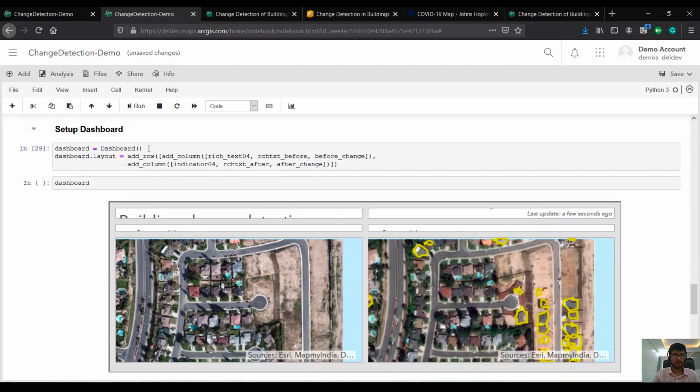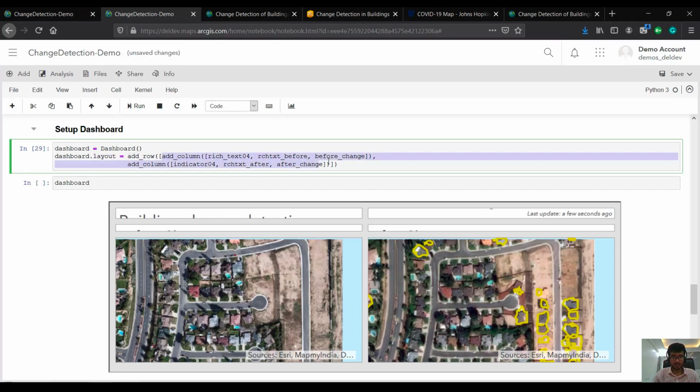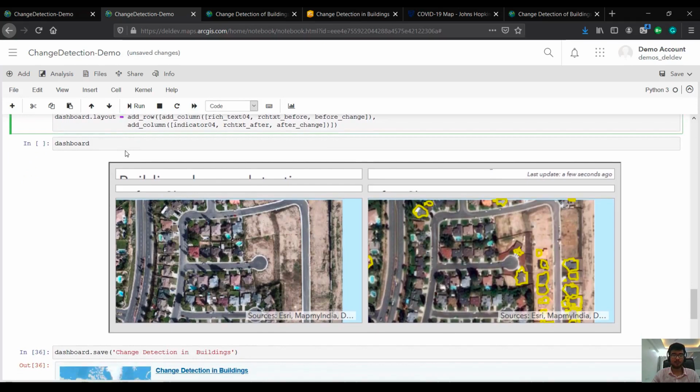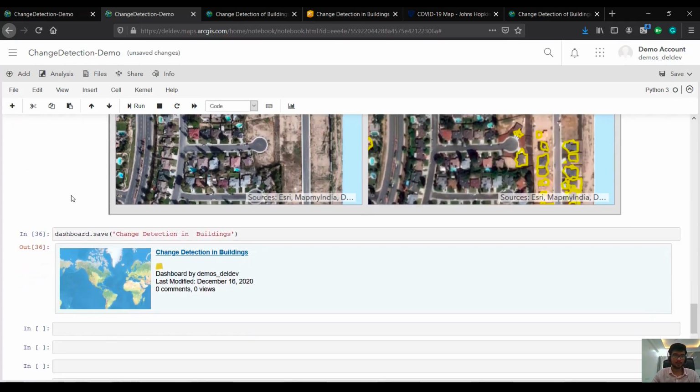Now that I've got all the necessary parts, I set up my dashboard. I set the layout of the dashboard. I add a row where there are two columns, one which contains these things and another column which contains these things. So this column corresponds to this left column, and this bottom corresponds to the right column. And when I add a row, it inserts this row. Using these two functions, you can create a layout of your choice. As you can see, I visualize this dashboard right here in the notebook.